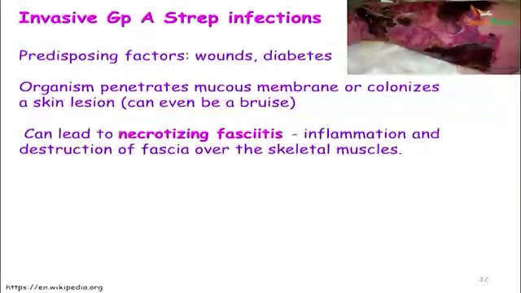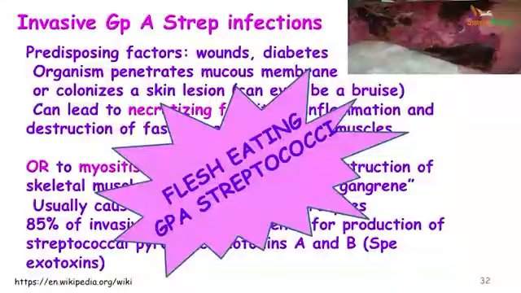Invasive group A streptococcal infections are the toxin mediated infections. Predisposing factors are pre-existing wounds and diabetes. The organism penetrates the mucous membrane or colonizes a skin lesion, even something as simple as a bruise, and this can lead to inflammation and destruction of the fascia over the skeletal muscles, leading to a necrotizing fasciitis, and hence they are called flesh eating group A streptococci.